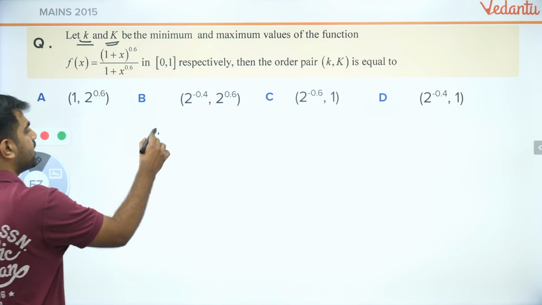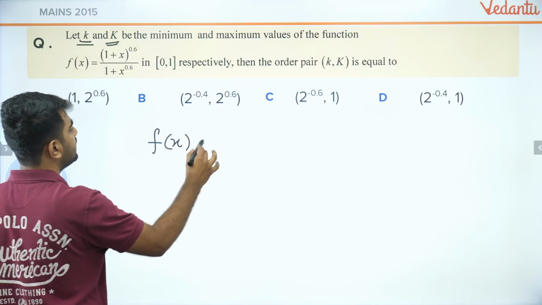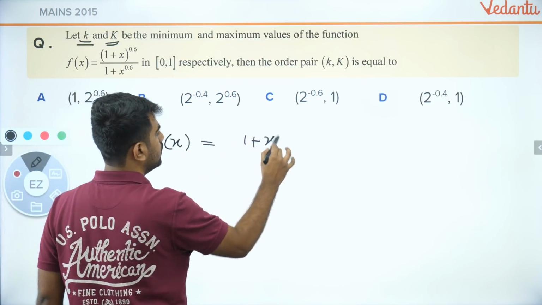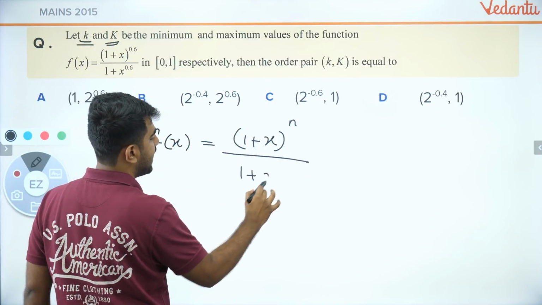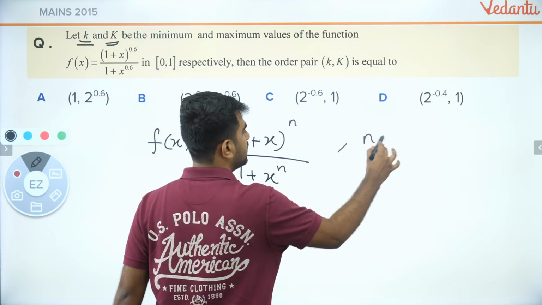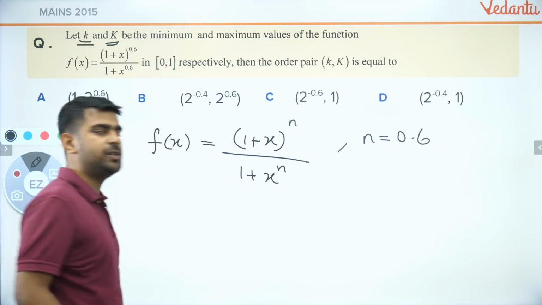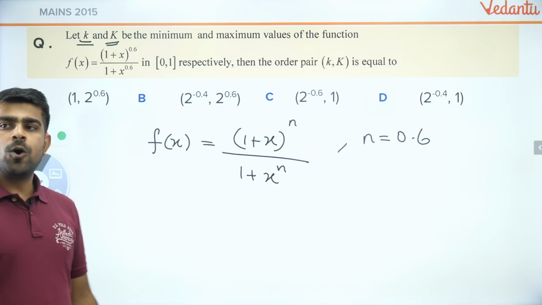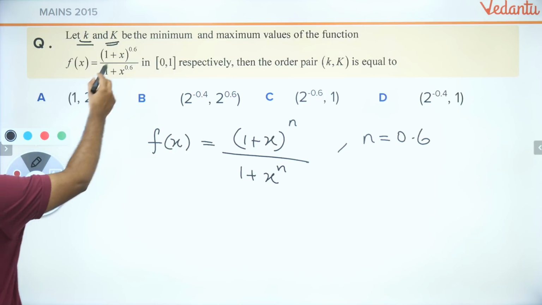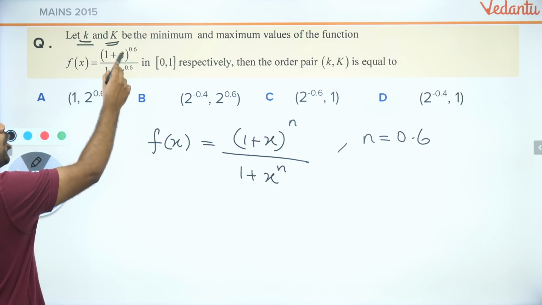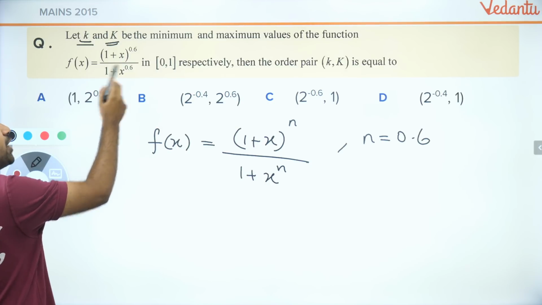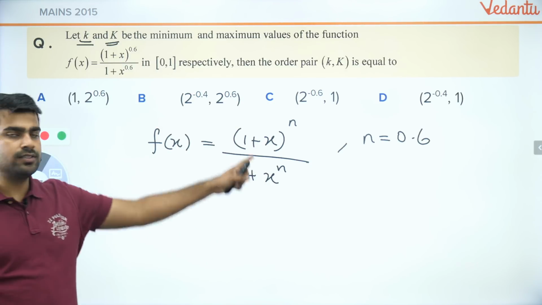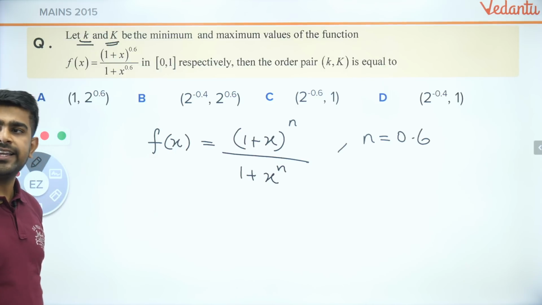So can I say f of x is equal to (1 plus x) whole to the power n divided by 1 plus x to the power n, where n is 0.6? Do you all agree with me on that? Okay, Pralay, the function is f of x is equal to (1 plus x) whole power 0.6 divided by 1 plus x power 0.6. Like this. Okay, very good. I hope you guys have understood it.